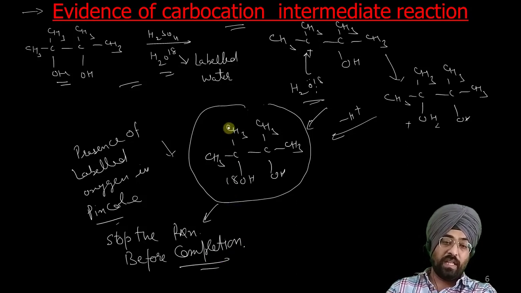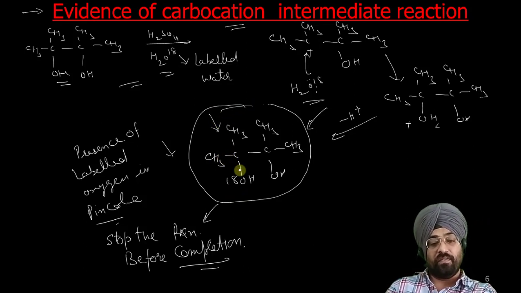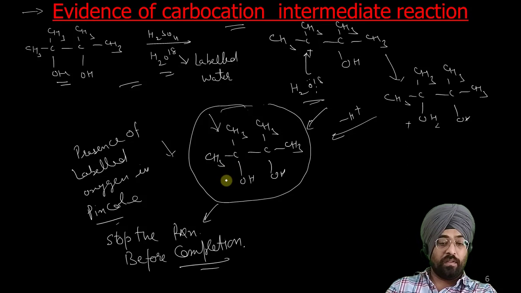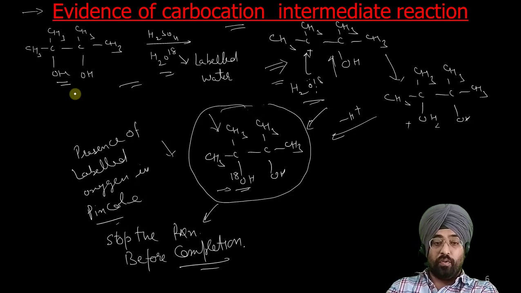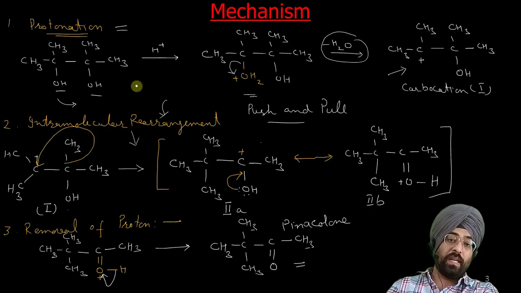So before completion, the isolated product was formed in this reaction, where one of these OH groups was carrying the labeled oxygen. We can prove this from mass spectroscopic studies, which proves that the only possibility to form this product is through this mechanism, and this mechanism involves a carbocation. So we can say that this reaction occurs through the formation of a carbocation. That's how we prove that our proposed mechanism is correct.